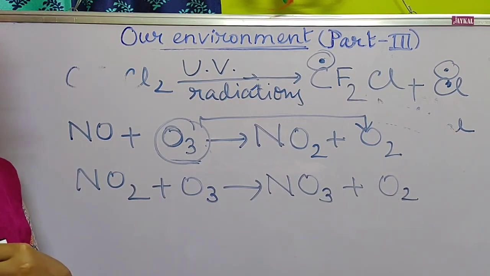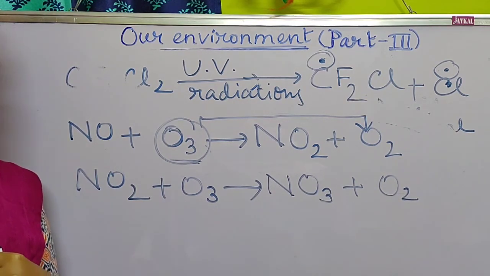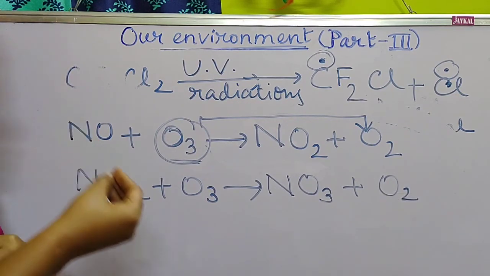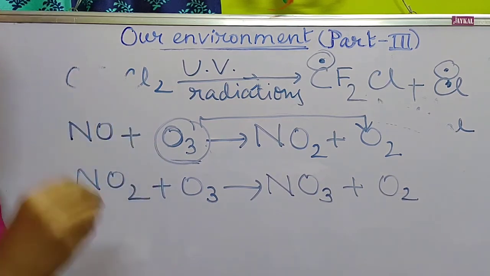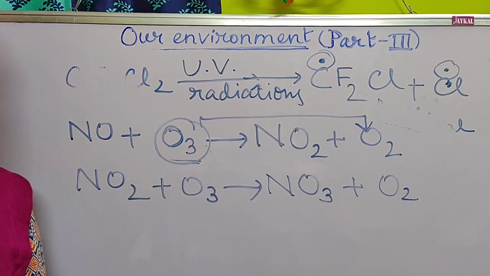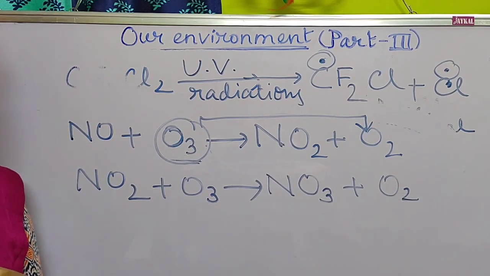So what measures can we take to control ozone layer depletion? The use of CFC should be prevented or decreased. In place of CFC, different alternatives like HFC, hydrochlorofluorocarbons, can be used. That will help in reducing the depletion of the ozone layer. So these are the different measures that we can take.